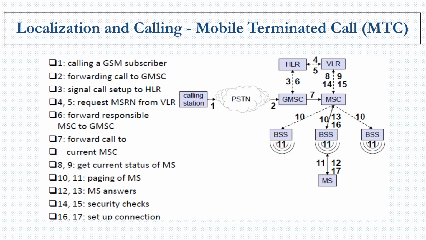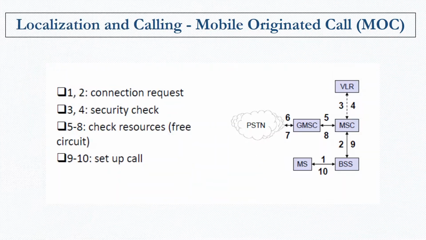So that is how a GSM device receives a call from a non-GSM device. So this is the mobile terminated call, where the terminating device, or the device which receives the call, is a GSM device. The next is the mobile originated call, where a GSM device is making a call to a non-GSM device or non-GSM network.